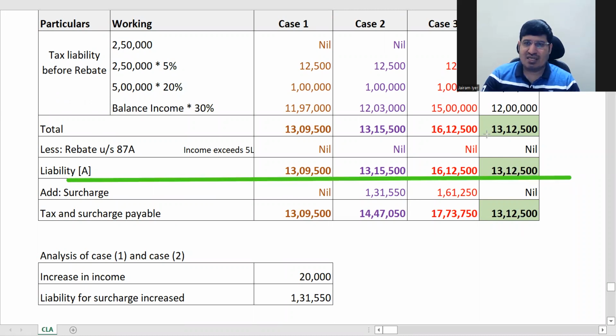So next is surcharge. Now the first case is less than 50 lakhs, so surcharge is nil. The second case is above 50 lakhs. And the fourth one is just 50 lakhs, so it is nil there. Above 50 lakhs will be 10%. 10% on this tax, just cut 10 and you will get the figure. It is 131,550. That's the surcharge here. Here again, cut 10, 10%, and you will get this figure.